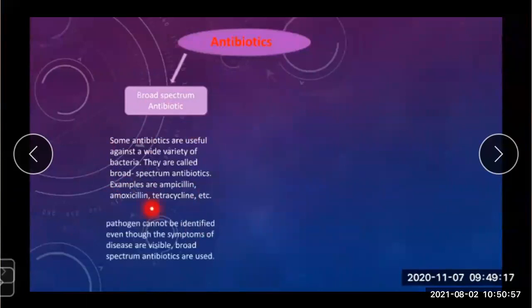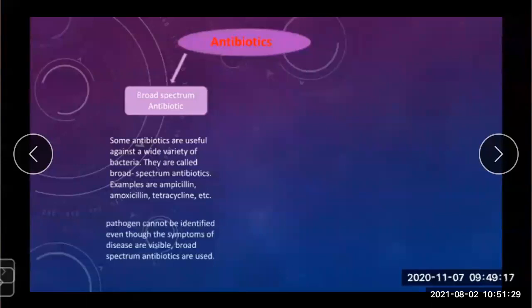What are the examples? Examples are ampicillin, amoxicillin, tetracycline, etc. This type is broad spectrum antibiotics. When the pathogen cannot be identified, even though the symptoms of disease are visible, broad spectrum antibiotics are used.